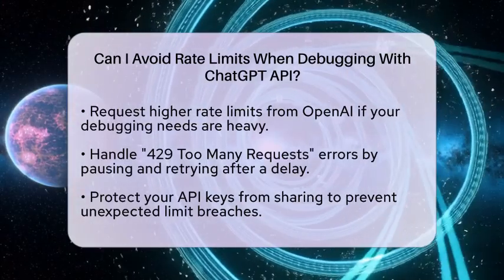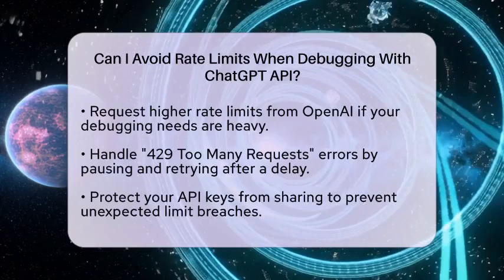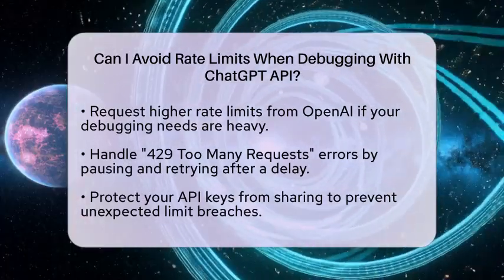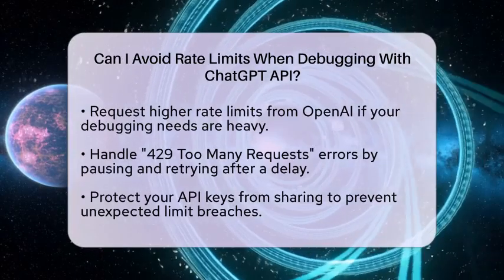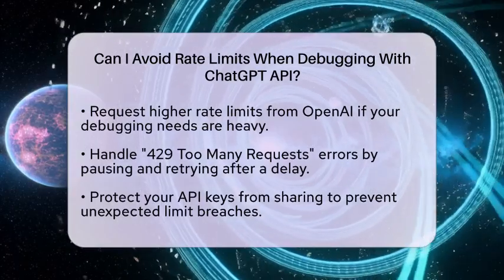Handling errors gracefully is also key. When you see a 429 too many requests error, pause your requests for a moment and try again after a short delay. This prevents your program from crashing and helps you stay within the limits.